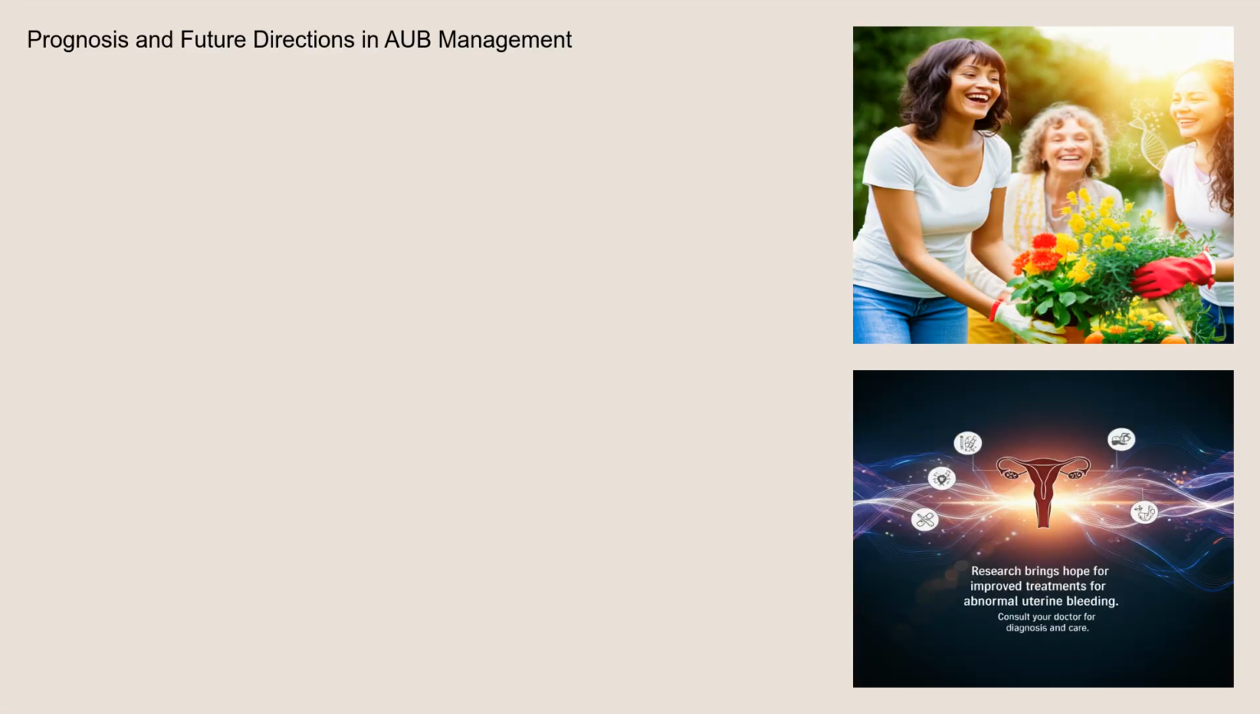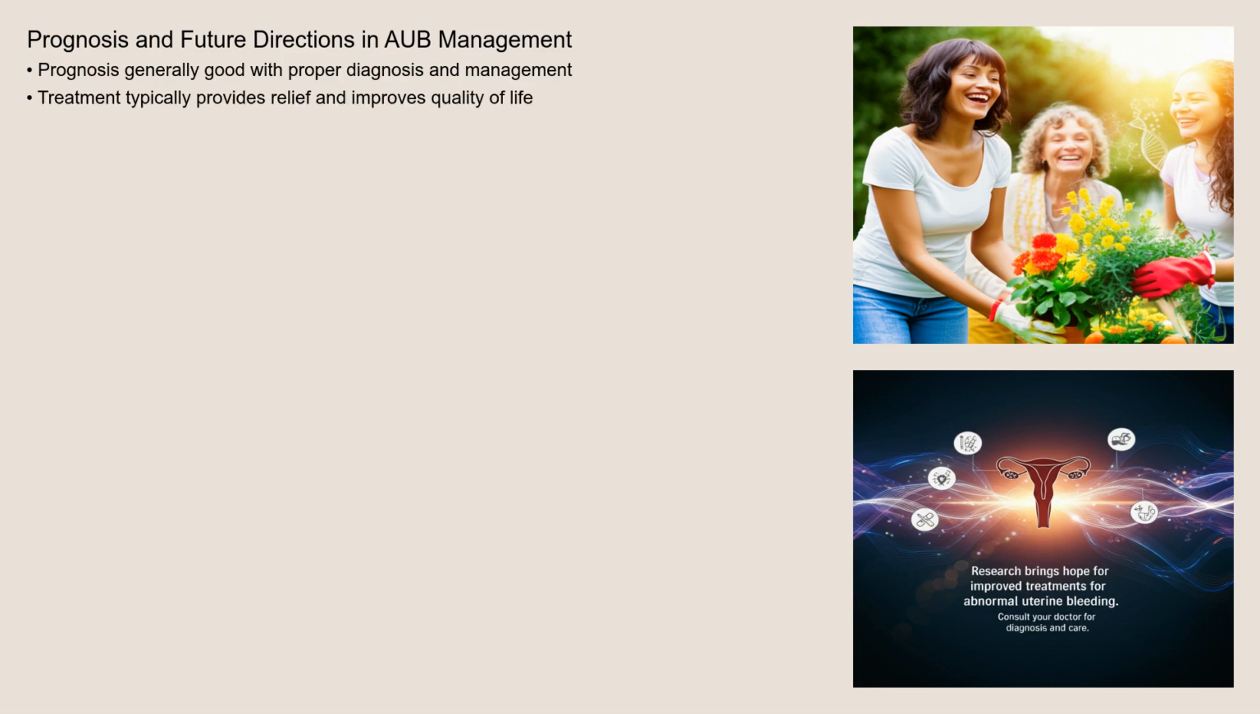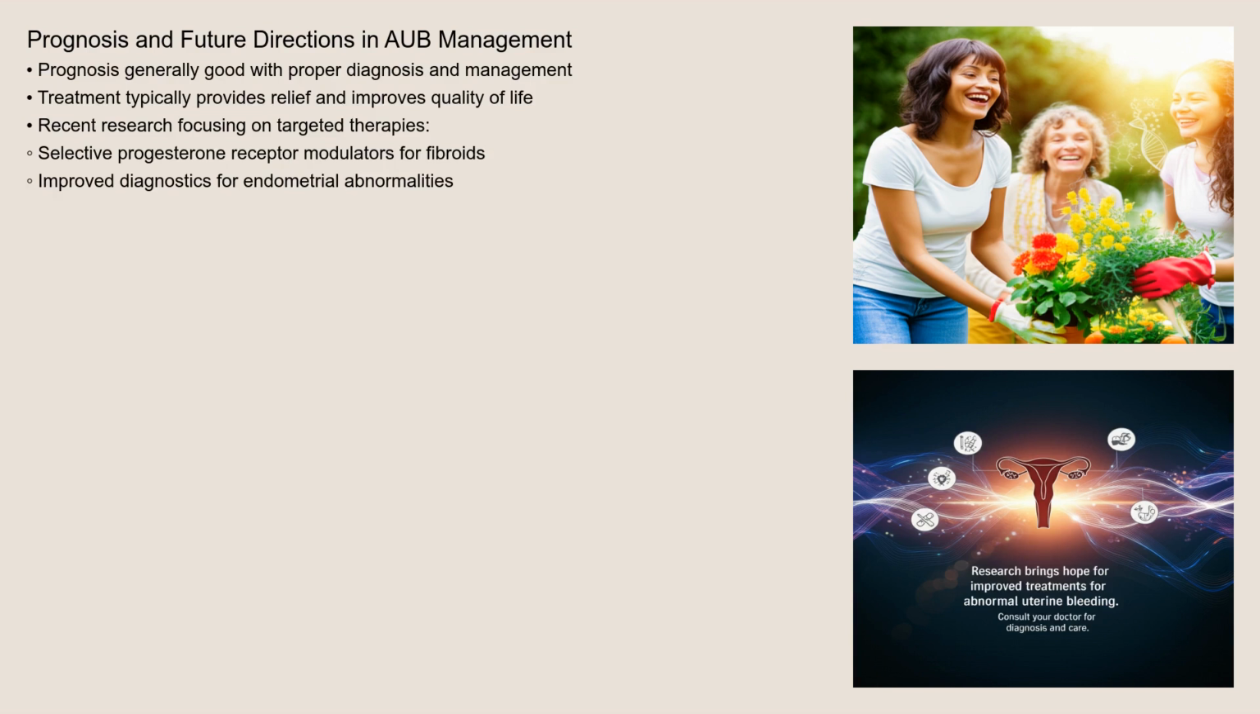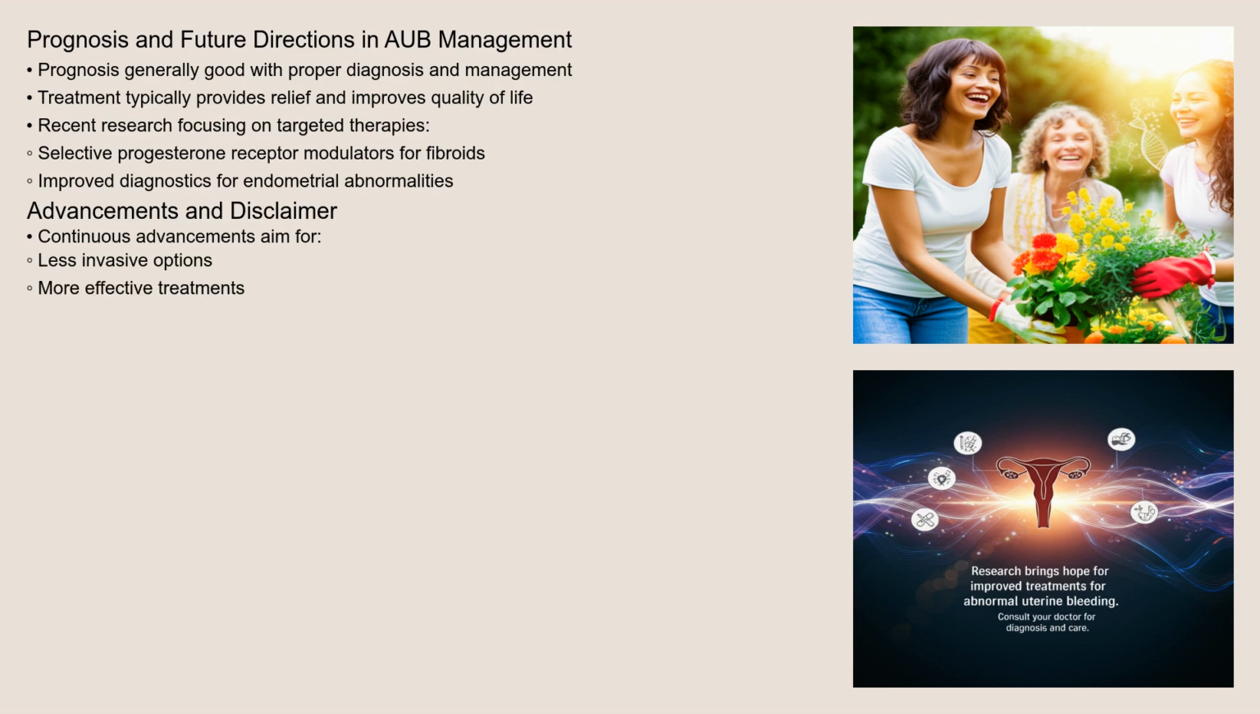The prognosis for women with AUB is generally good, especially with appropriate diagnosis and management. While AUB can be disruptive and impact quality of life, most women find relief with treatment. Recent research focuses on developing more targeted therapies for specific causes of AUB, such as selective progesterone receptor modulators for fibroid management and improved diagnostic techniques for endometrial abnormalities. Continuous advancements are aimed at providing less invasive and more effective options for women suffering from AUB.